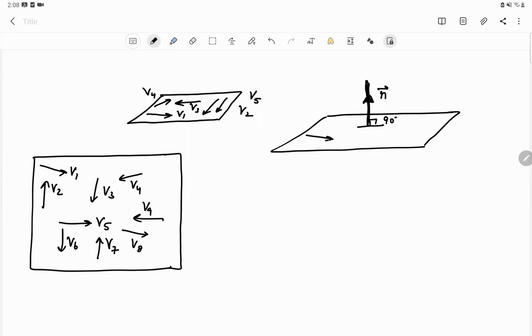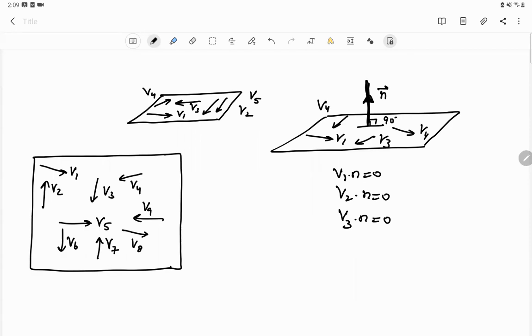So if there are vectors V1, V2, V3, V4 lying in the plane, n will be perpendicular to all of them, and the dot product of V1 with n will be 0, the dot product of V2 with n will be 0, the dot product of V3 with n will be equal to 0, and the dot product of all the vectors with this vector n will be equal to 0. And this vector n can have any length. Okay, so that means we just need a vector perpendicular to the plane in order to find an equation of a plane. But that vector normal to the plane can have any length.